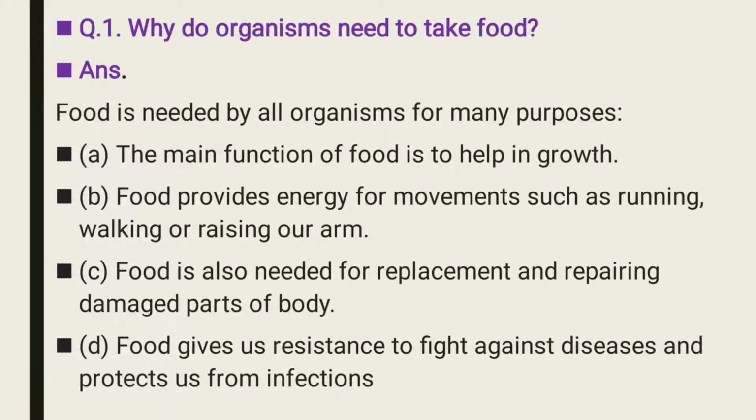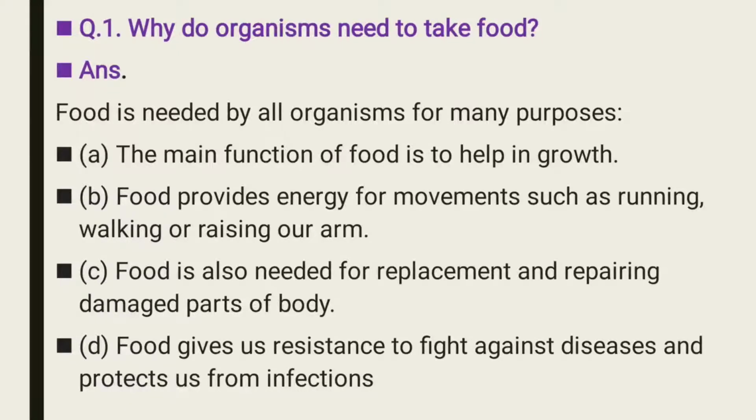First of all, living organisms need to grow. They also get energy from food, because they have to do many things. Even for a simple movement they need food. Without food, no one can live.